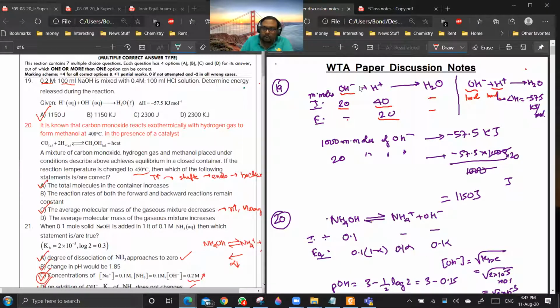So for 1 mole of OH minus, I get minus 57.1 kilojoule per mole. So 1 mole is 1000 millimoles of OH minus, and for that I have minus 57.1 kilojoules of energy released. For 20 millimoles, you have to just divide it by 50. You have to divide this also by 50 into 1000 to get the value in joules. So the answer will be 1150. Are you getting a point? Yes, sir.